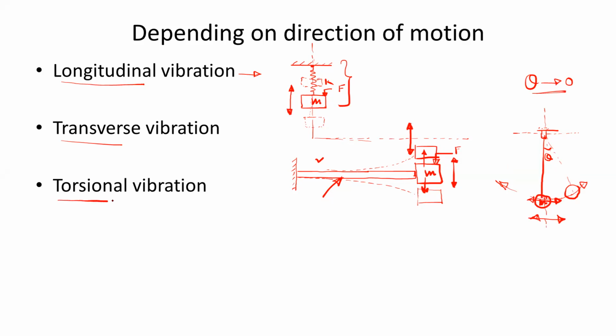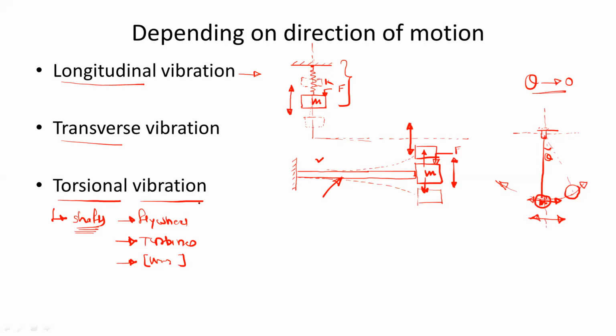And the last one is torsional vibration. Such vibrations are experienced in rotating systems. In a rotating system, all the shafts which carry a flywheel or turbines or any other mass, if the shaft is rotating at very high speed, then there is a possibility of torsional vibration.